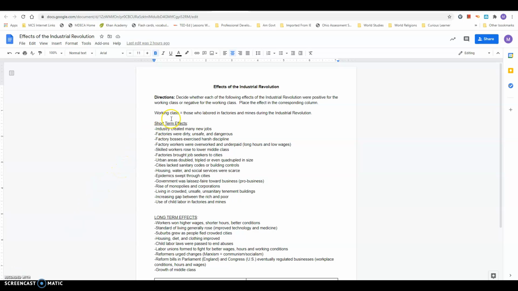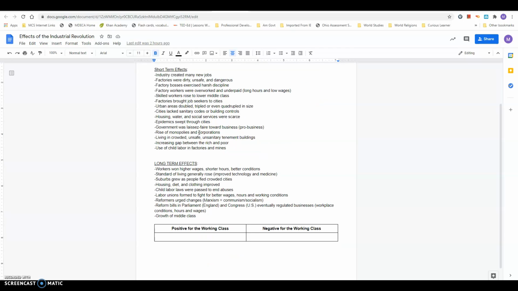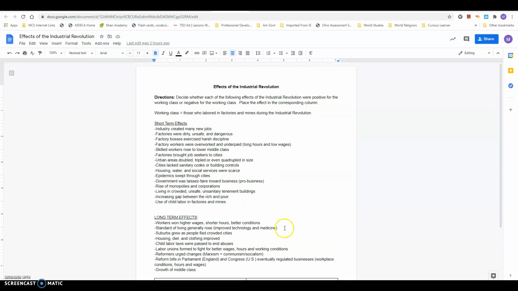I just want to quickly go over the directions for this assignment. We're studying the effects of the Industrial Revolution, so I have a list of short-term effects and long-term effects for you to read through. As you read through them, you're going to categorize them as either positive for the working class or negative for the working class.